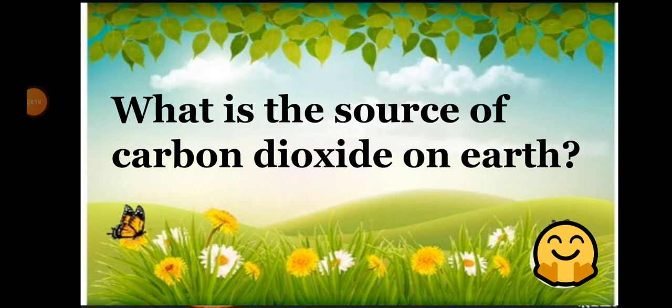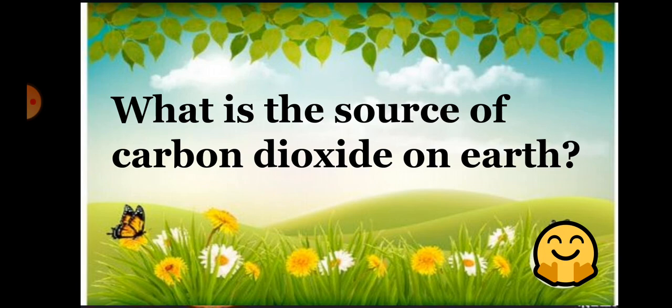Human beings also contain compounds of carbon. Compounds like carbon dioxide and carbon monoxide, as we discussed, are present in the atmosphere. They enter the atmosphere when respiration takes place and fossil fuels are burned.